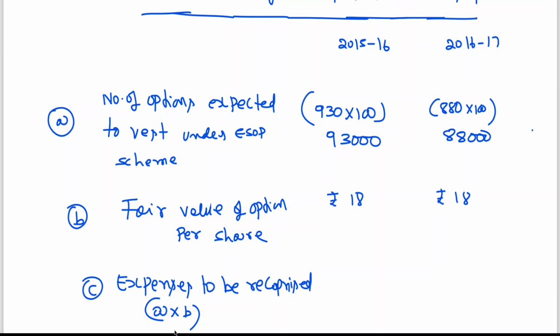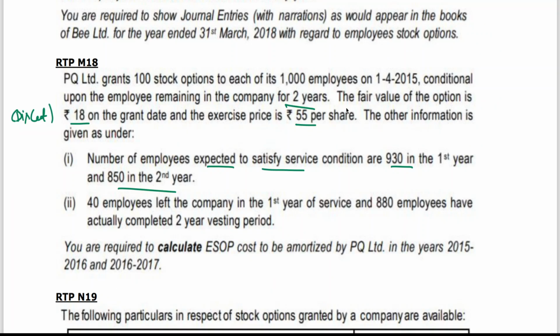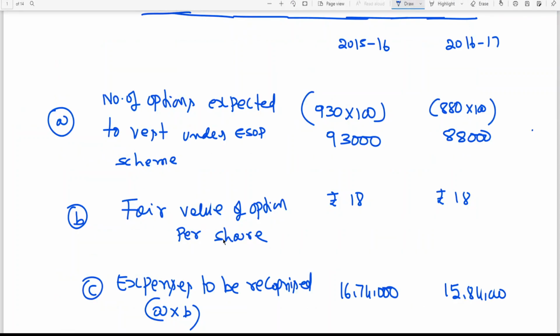93,000 into 18 is 16,74,000 here. 88,000 into 18 is coming to 15,84,000. And you know the vesting period has been given as 2 years, no? Here as given, conditional upon the employee remaining in the company for how many years? 2 years.